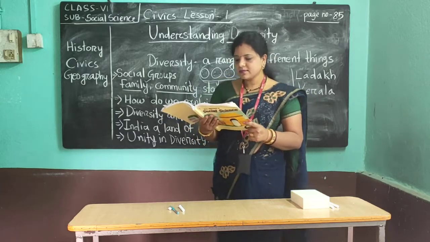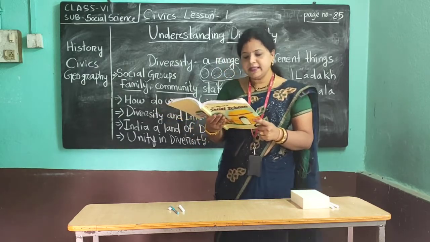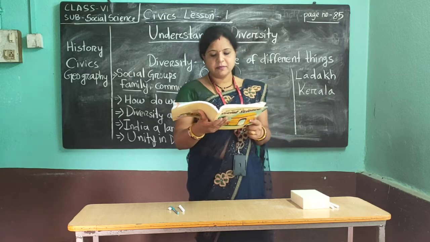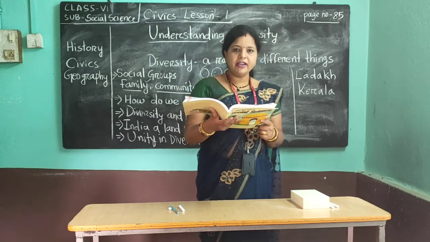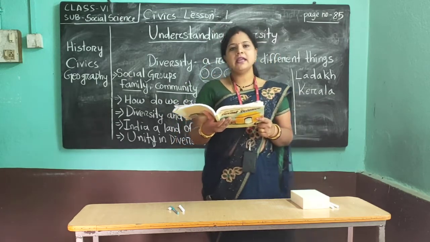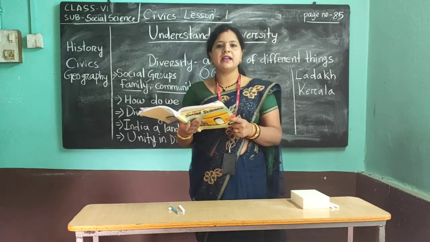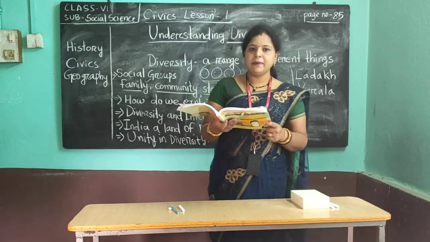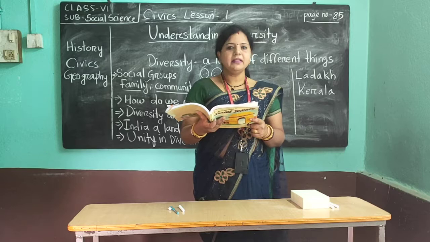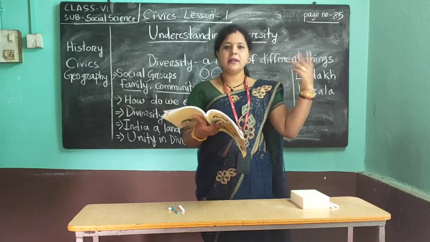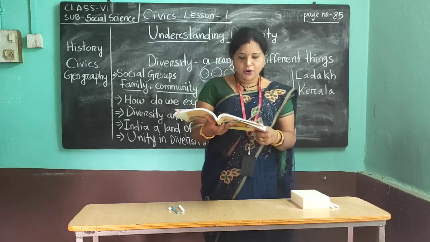So people in the north are dependent on the south for things like tea and coffee. On the north side, tea and coffee are not produced much, so they depend on the people of the south. And people in the south do not get much wheat, so they depend on the people of the north.